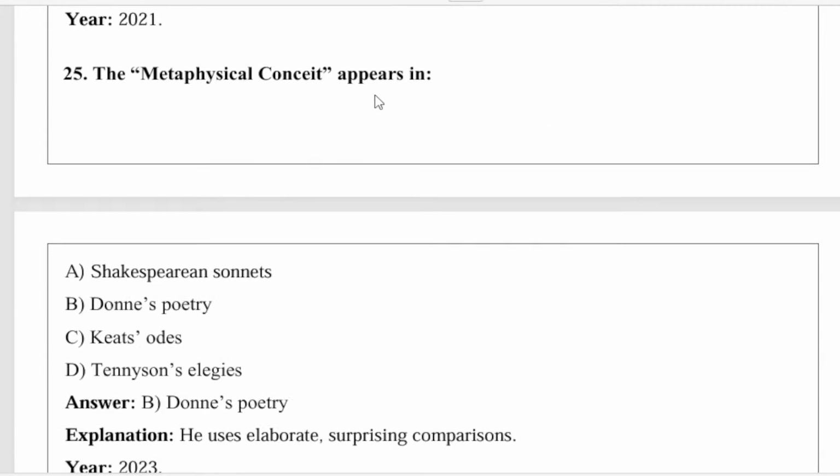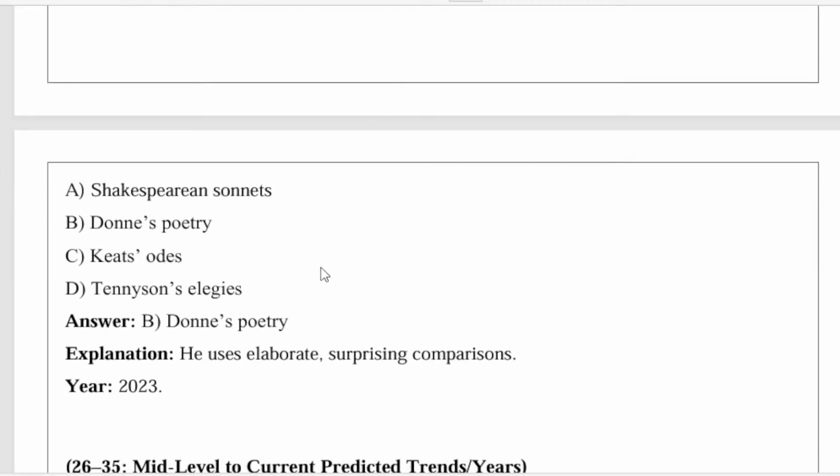So next we have question number 25. The metaphysical conceit appears in Donne's poetry. He uses elaborate and surprising comparisons. This question appeared in 2023.